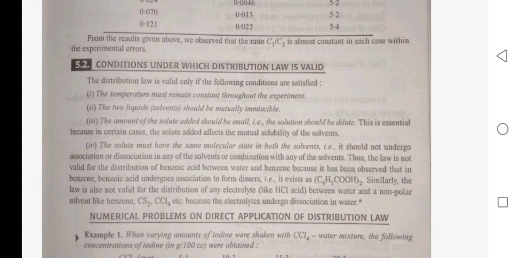Thus, the law is not valid for the distribution of benzoic acid between water and benzene because it has been observed that in benzene, benzoic acid undergoes association to form dimers. It exists as (C6H5COOH)2 form. Similarly, the law is also not valid for the distribution of any electrolyte like HCl acid between water and a non-polar solvent like benzene, CS2, CCl4, etc., because the electrolyte undergoes dissociation in water.